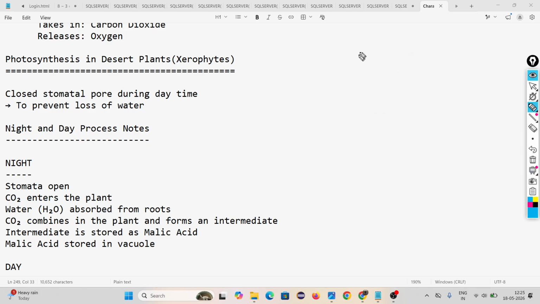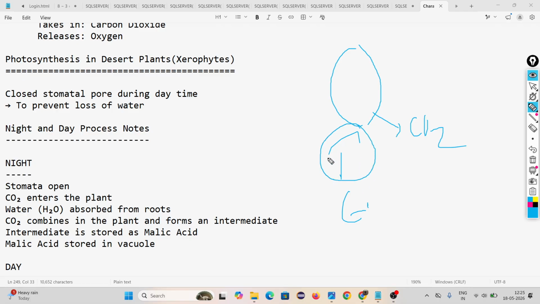Okay, if they close stomata during the daytime, then how will they consume carbon dioxide? Because two things are happening, na? Transpiration and exchange of gas. For controlling transpiration, desert plants close their stomata during daytime. Then how will you get carbon dioxide? In night time you can get carbon dioxide, but you never get light energy, na? The problem, you understand? Yes.